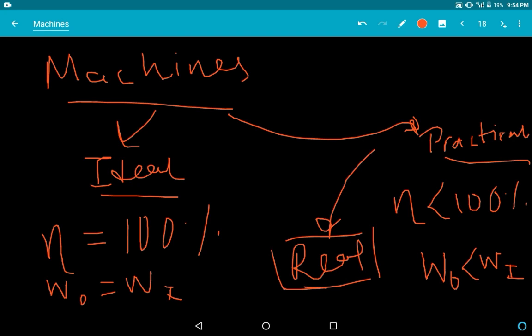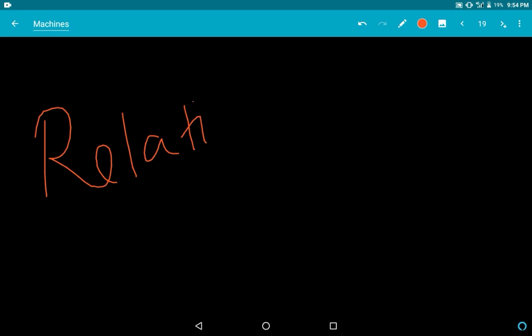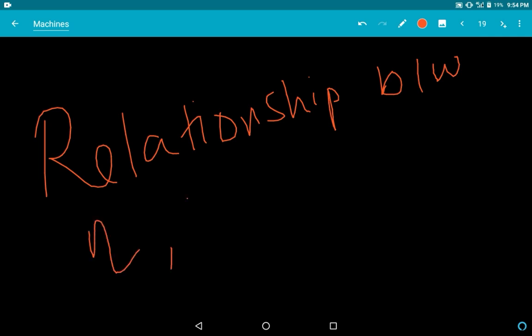Now I will do a very important part. Remember this very important part. This is the relationship between efficiency, mechanical advantage and velocity ratio. You can expect this in the boards. You just mug it up, this part, very important.